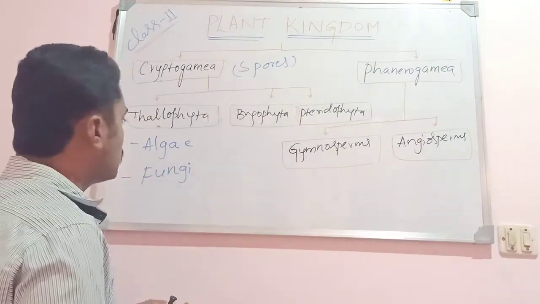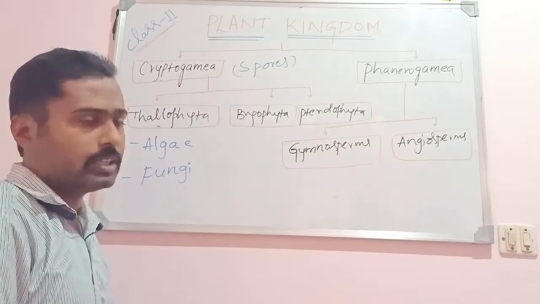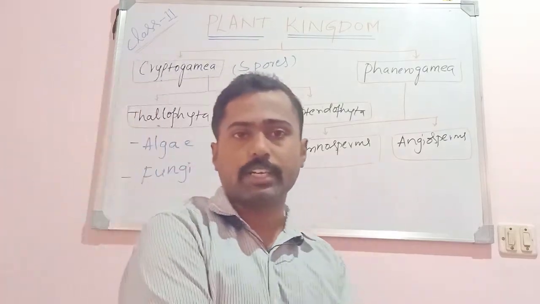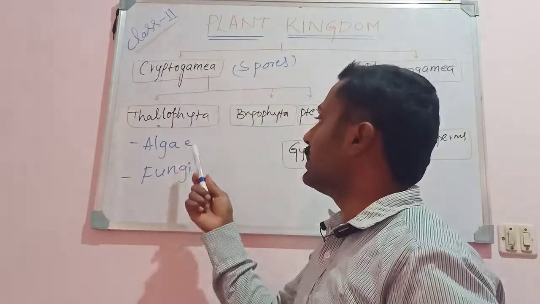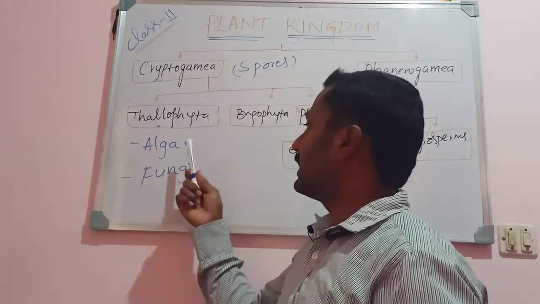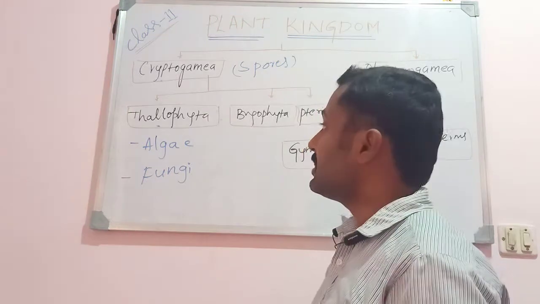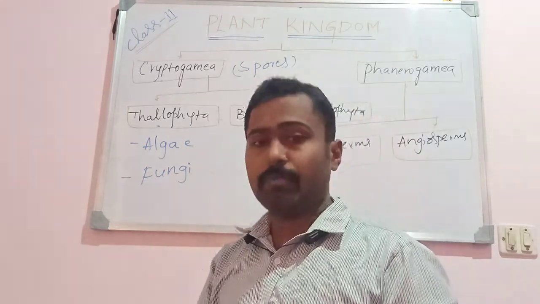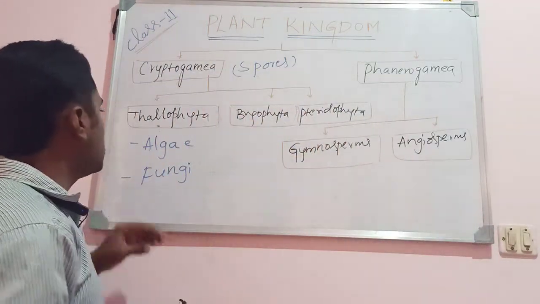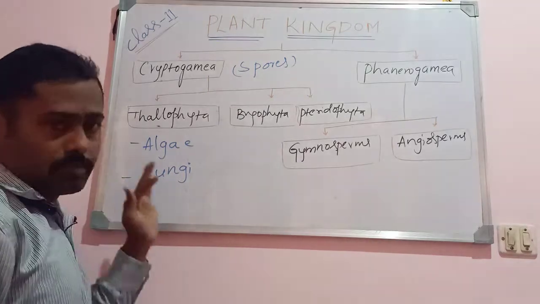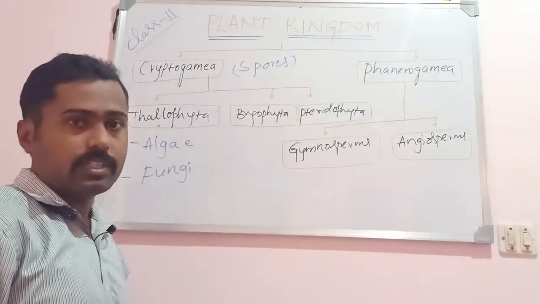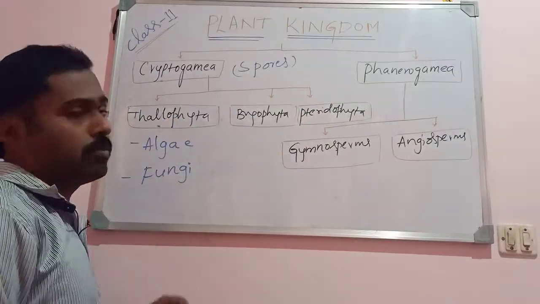The major difference between algae and fungi is that algae are green, chlorophyllous, and autotrophic in nature. They were included here based on the nature of the plant body. The plant body is not differentiated into root, stem and leaf in both algae as well as fungi, isn't it? So they have a thalloid plant body.